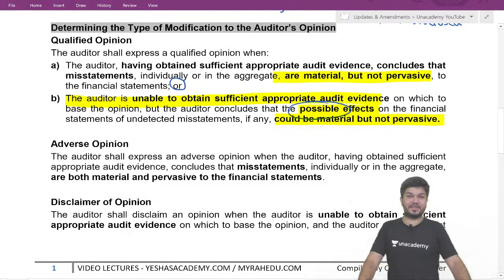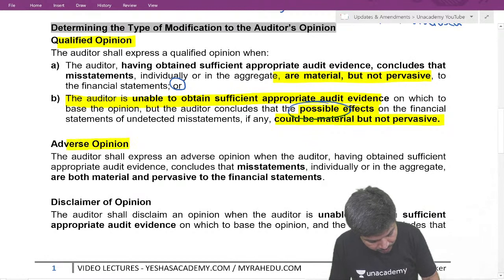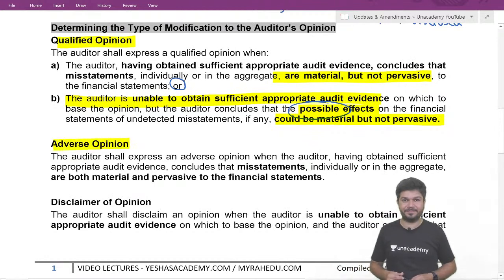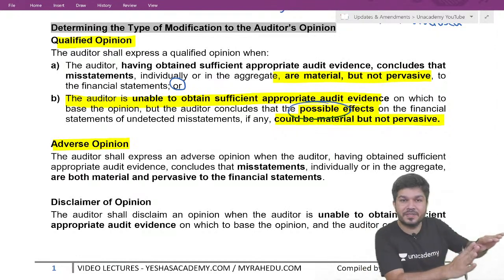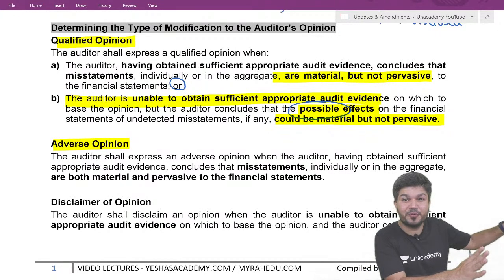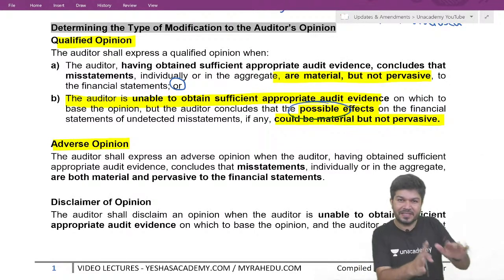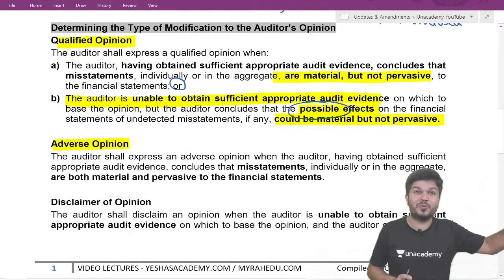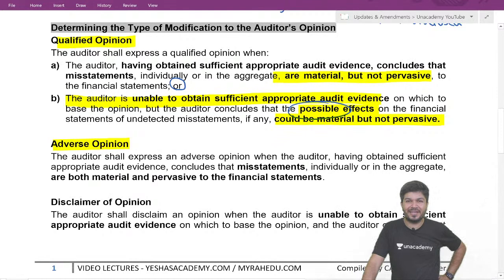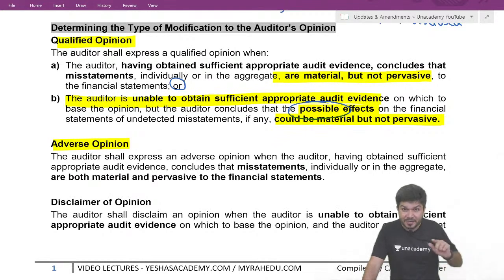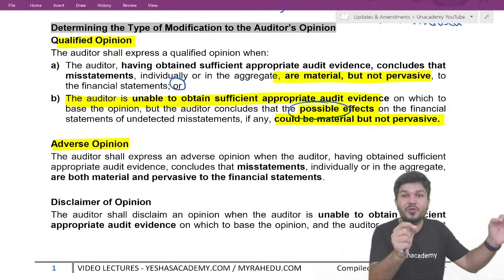Now, adverse opinion. When do we give the adverse opinion? This was qualified. Qualified may we say, except this, except inventory, the financial statement shows a true and fair view. What do we do under adverse opinion? Under adverse opinion, we say financial statements do not show a true and fair view.